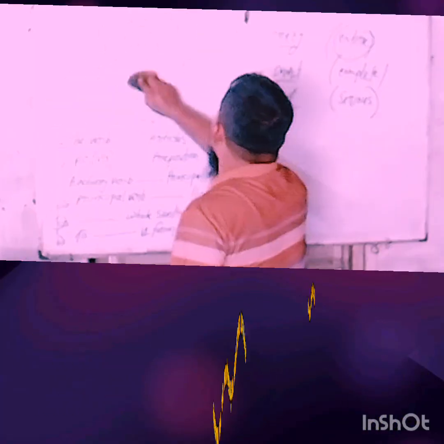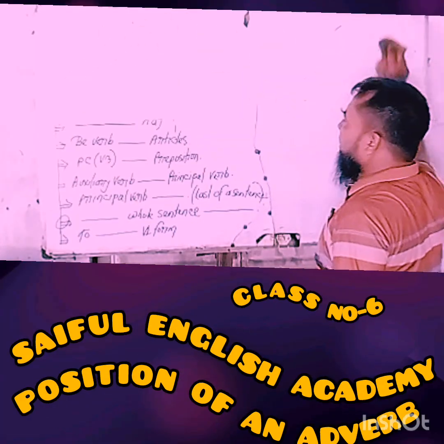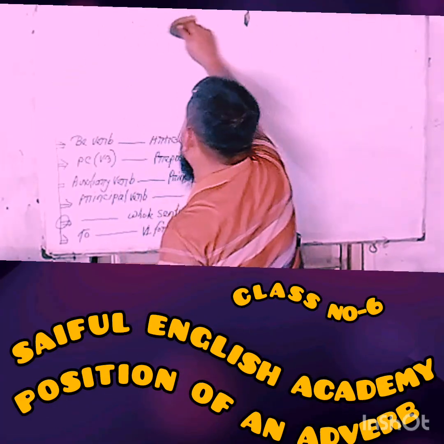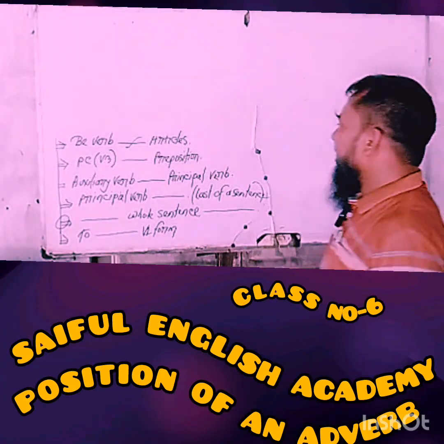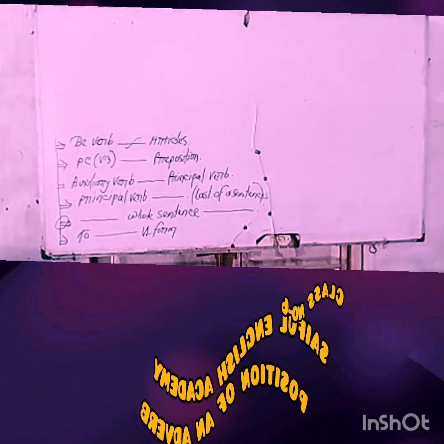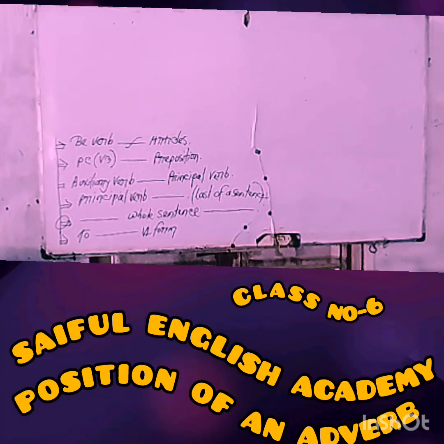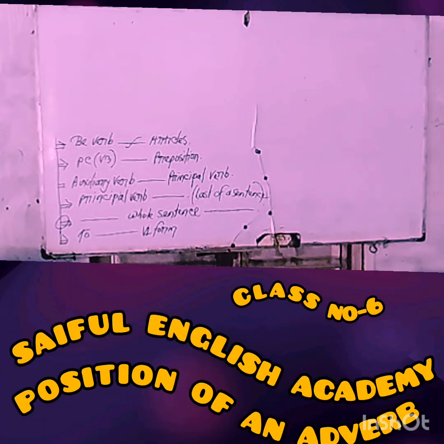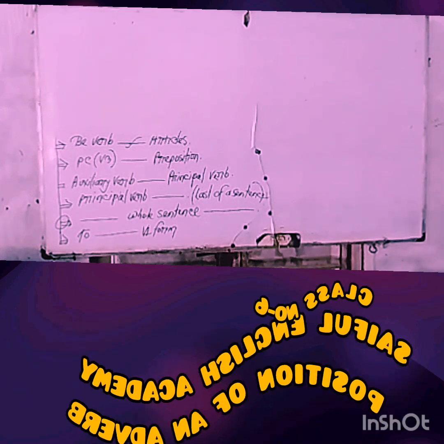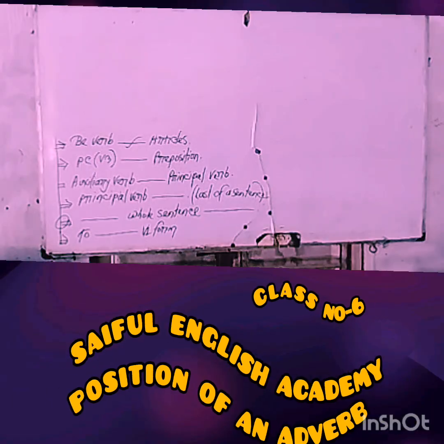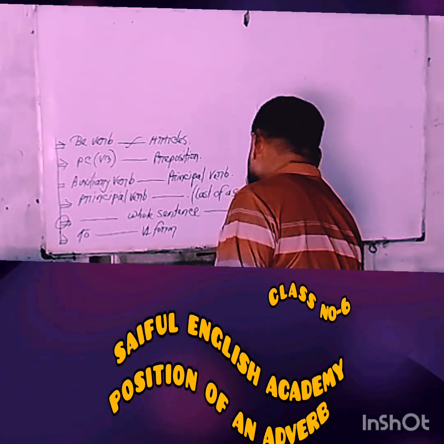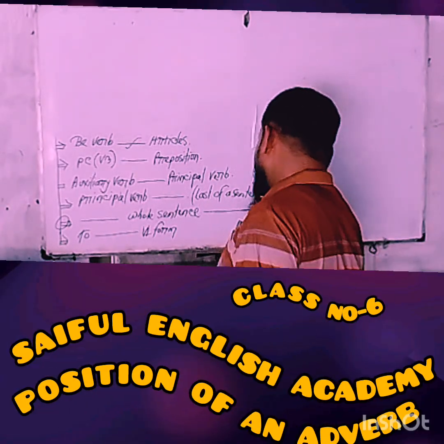My dear learners, next position, think about the next position. If you notice any gap between a be verb and an article in a sentence, you have to use the adverb form in the gap. Mind it, and try to study. If there is a gap between a be verb, that means is, am, or are, and an article, that means a, an, or the, various kinds of examples may be given with the reference of this position.